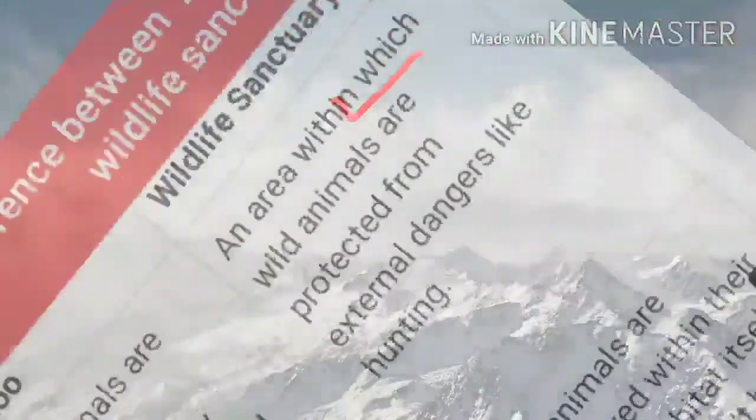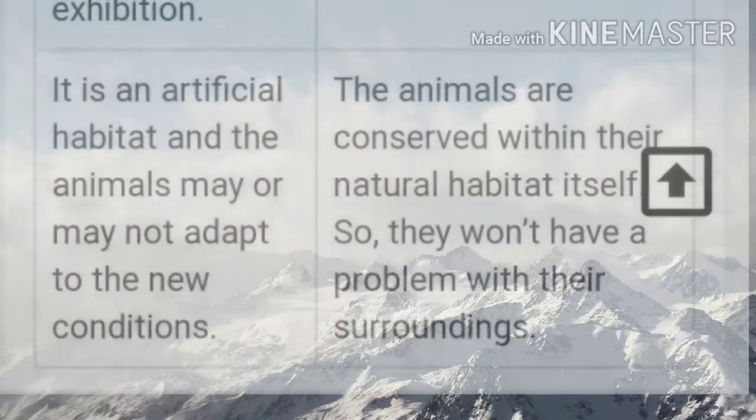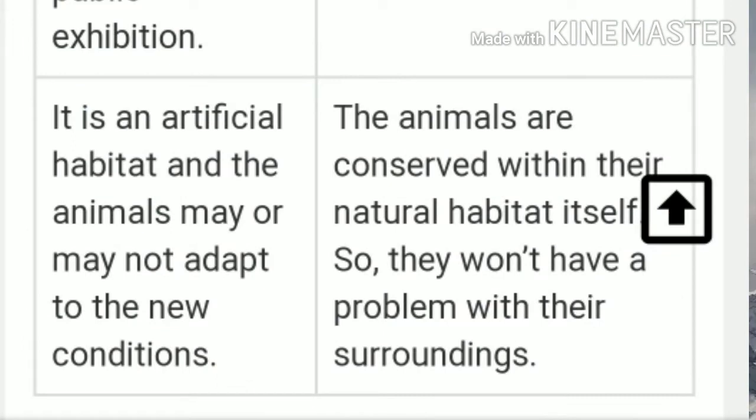First point, in a wildlife sanctuary, an area within which wild animals are protected from external dangers like hunting is called a wildlife sanctuary. The second point, the animals are conserved within their natural habitat itself, so they won't have a problem with their surroundings.